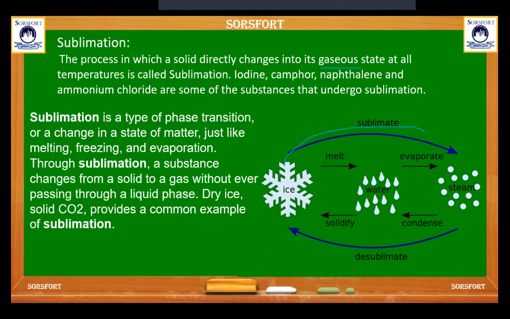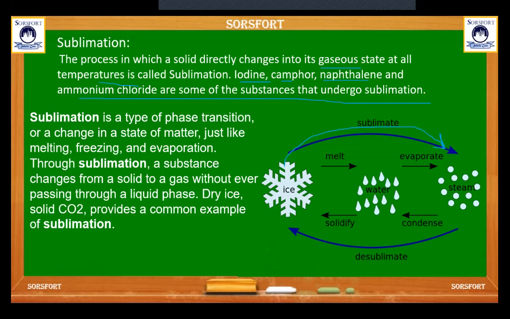Then come to sublimation: the process in which a solid is directly converted to gaseous state, without passing through the liquid state, is called sublimation. For example, iodine, camphor, naphthalene and ammonium chloride are some of the substances that undergo sublimation.